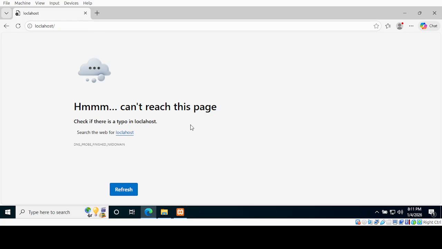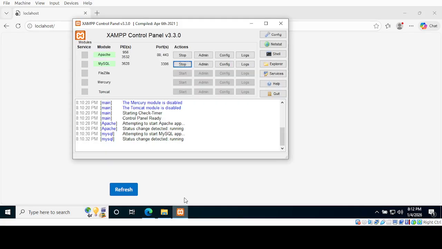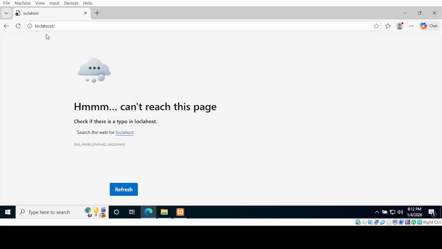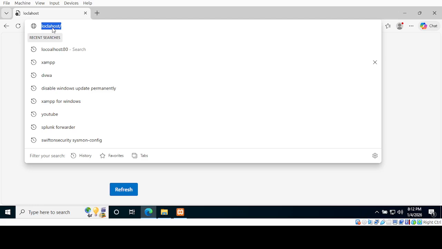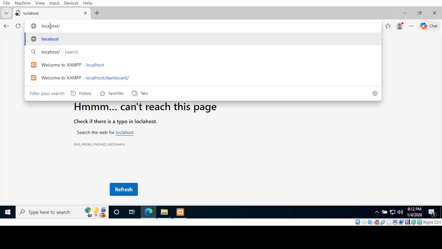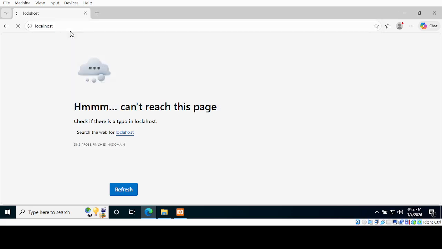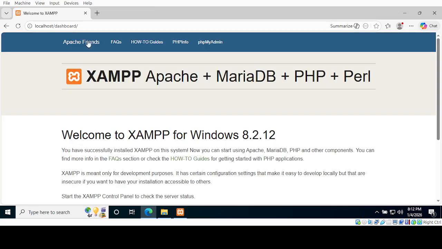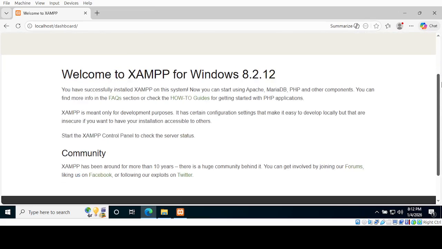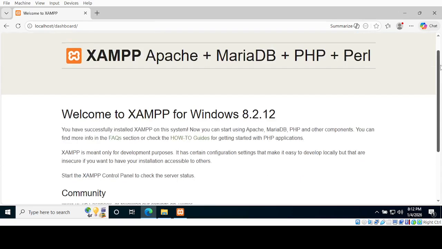Okay, now it's running. We can see this welcome page.